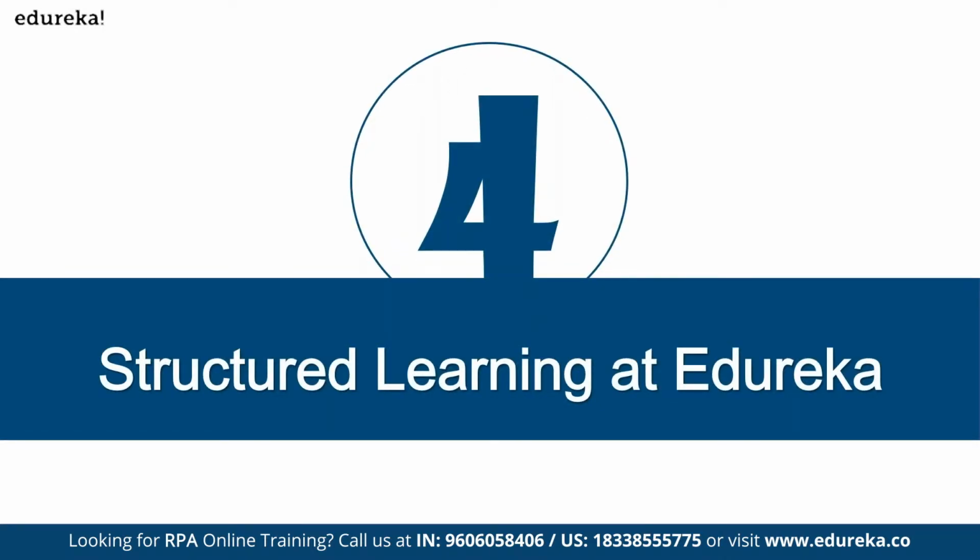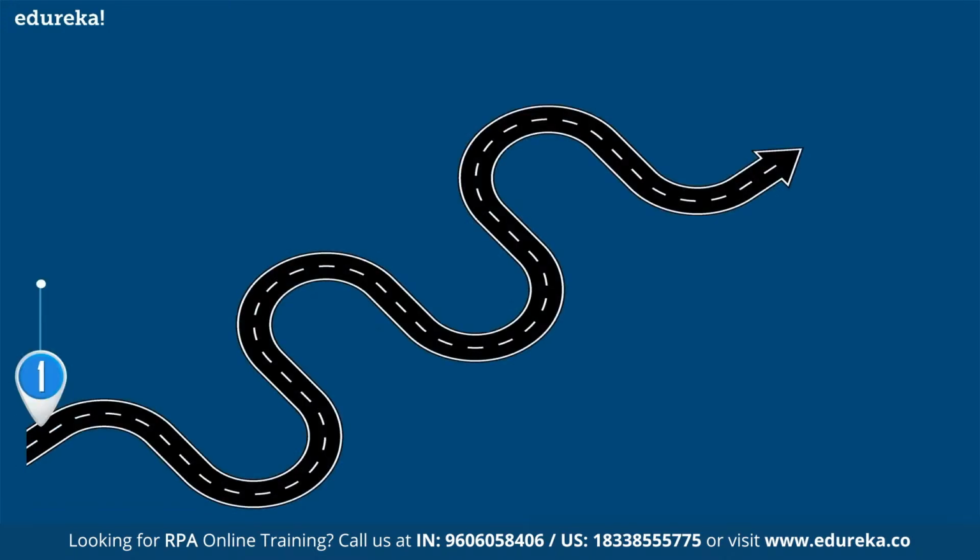Okay, so how can you learn the entire Automation Anywhere at Edureka? So how is the structure of your Automation Anywhere course content? It's like this. First, we'll give an overview of robotic process automation. Again, guys, when you are associated with us, this is how we'll make you an expert in robotic process automation. First, we'll give you the entire overview of robotic process automation, for 3 hours of full understanding about robotic process automation.